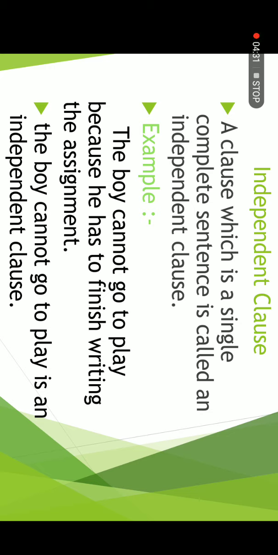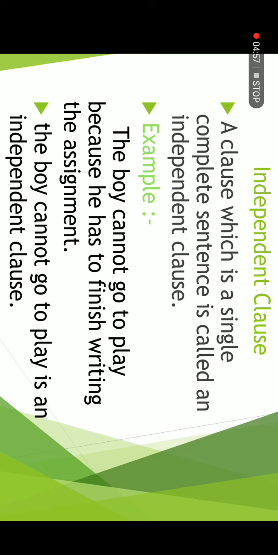The second type of clause is the subordinate clause or dependent clause. The subordinate clause does not have a complete sense in it. It has to depend on the main clause. If the clause is dependent on another clause to complete its meaning, it is called a subordinate clause.